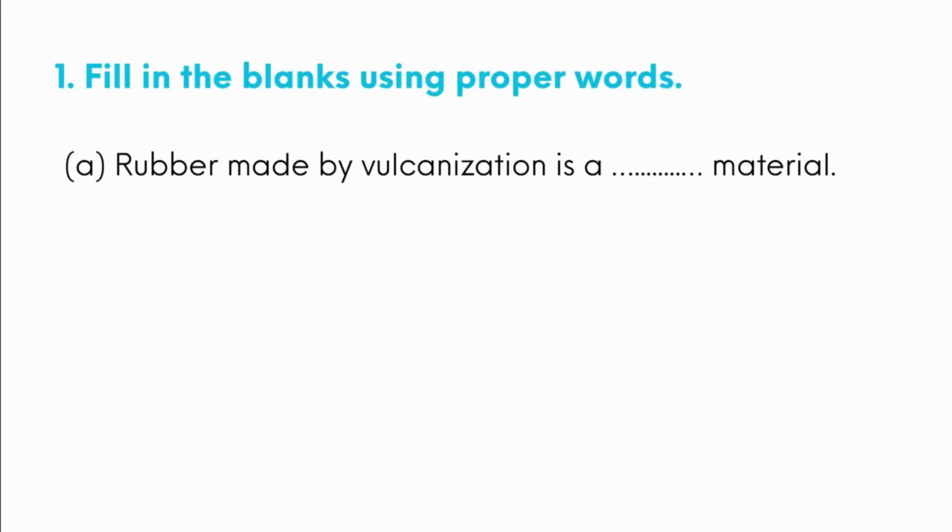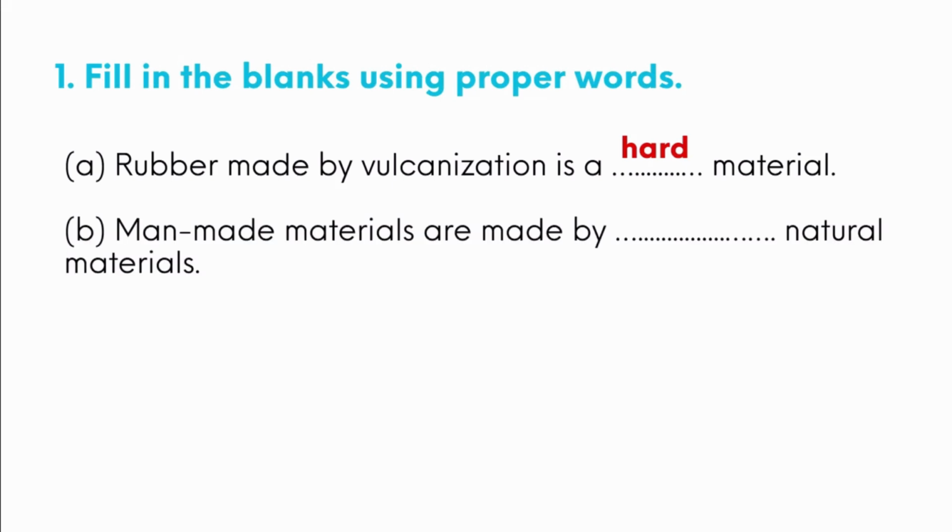Okay, the first question, fill in the blanks using proper words. Rubber made by vulcanization is a hard material. Second question, man-made materials are made by processing natural material. Man-made materials are made by processing natural materials.